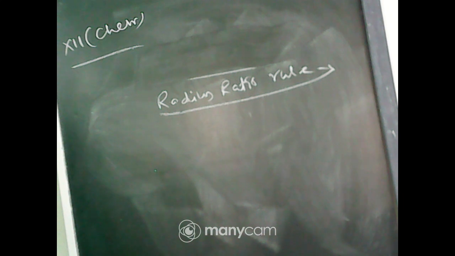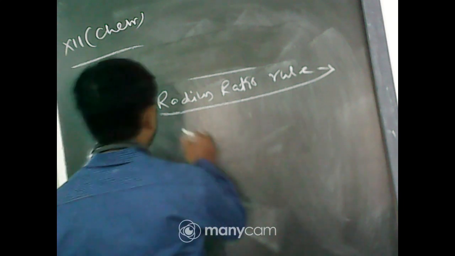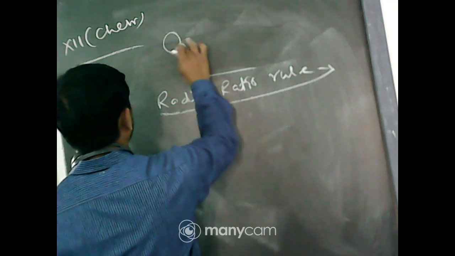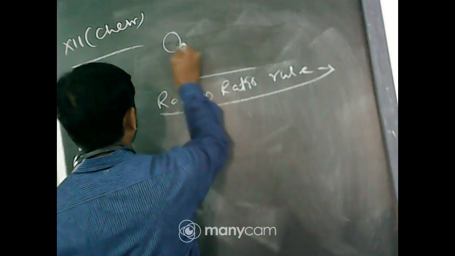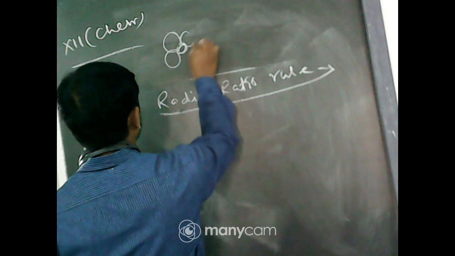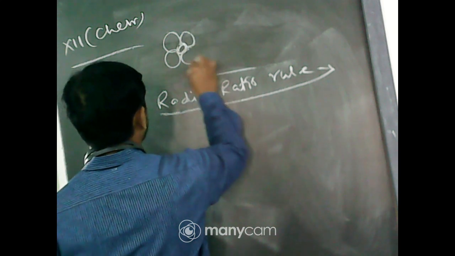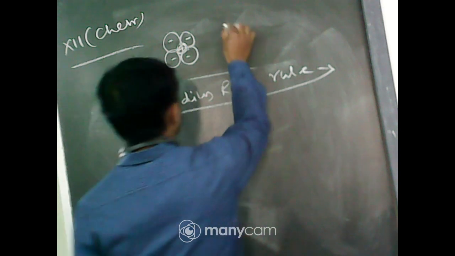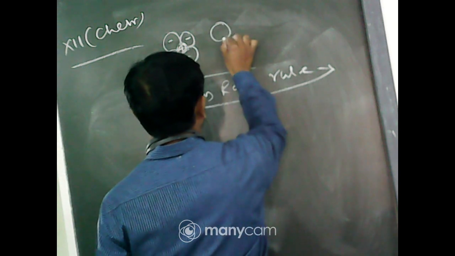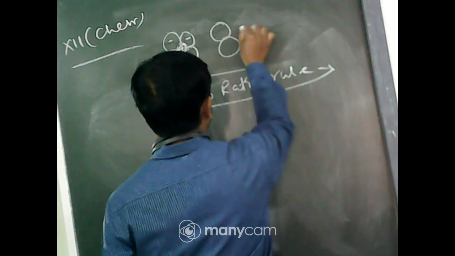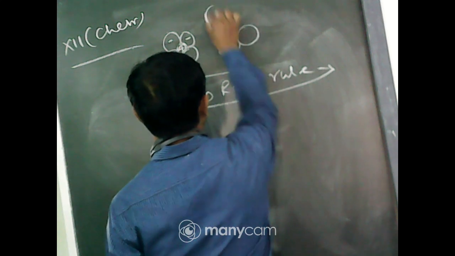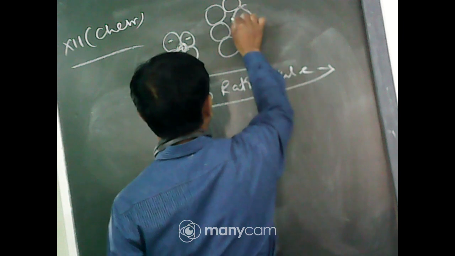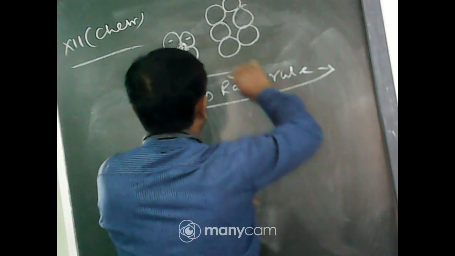In the case of coordination number 4, there are 4 nearest neighbors. This is the cation, these are the anions. In the case of coordination number 6, there are 6 nearest neighbors, and in the middle there is the cation.